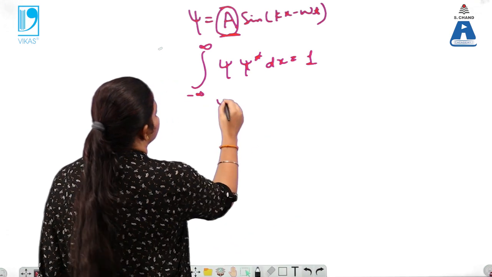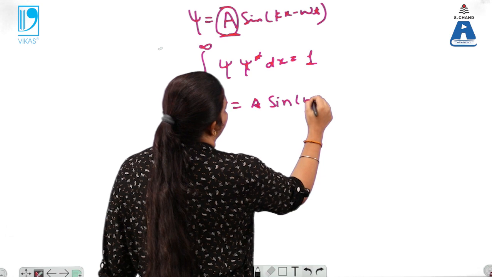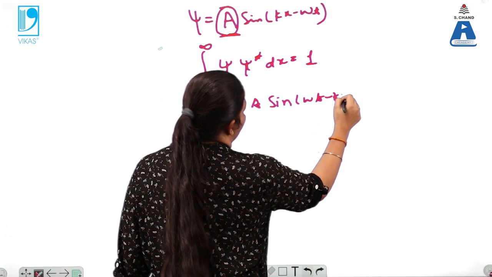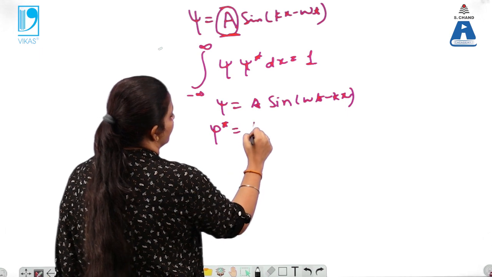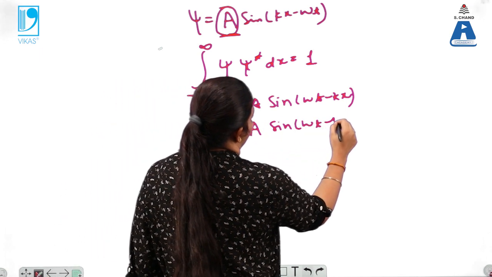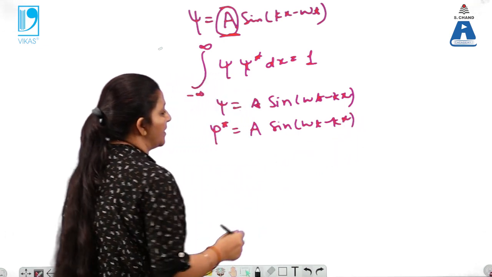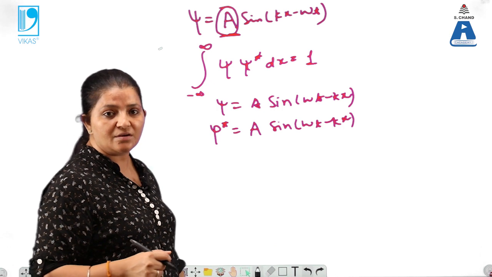Firstly I will explain here. The psi is A sine of omega t minus kx, or kx minus omega t, both are the same. Psi star is again the same, because there is no iota form, which means the psi here is real, so psi star must also be real.